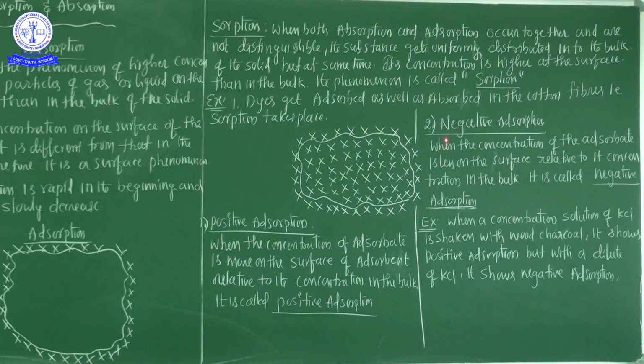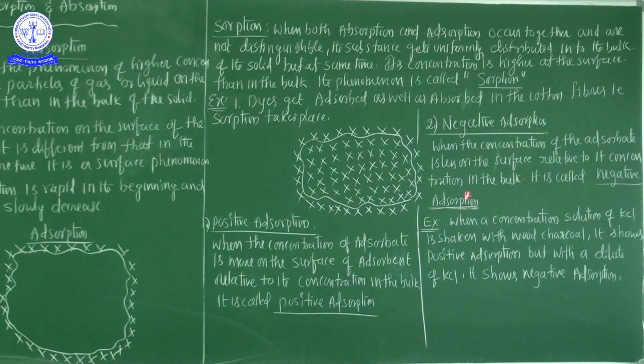And what is negative adsorption? See right now here, when the concentration of the adsorbate is less on the surface relative to the concentration in the bulk, it is called negative adsorption.